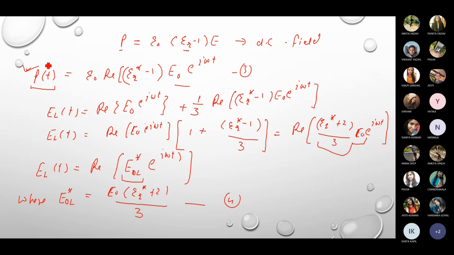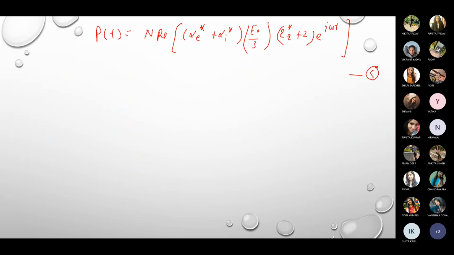We can just equate both, and then on simplifying we will get (epsilon r star minus 1) divided by (epsilon r star plus 2) is equal to n upon 3 epsilon naught into (alpha E star plus alpha I star).